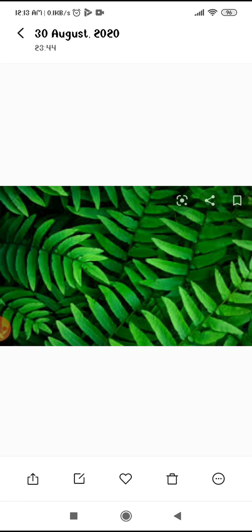And not only chlorophyll and sunlight, there are other substances, carbon dioxide and water also. So there are four requirements for plants to prepare their food: carbon dioxide, water, chlorophyll and sunlight. And there are some exceptions.